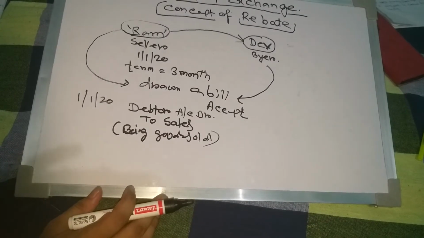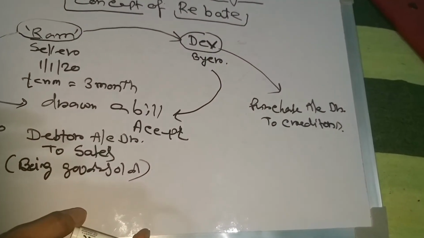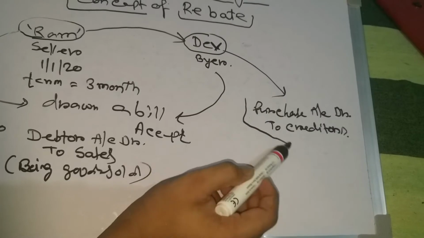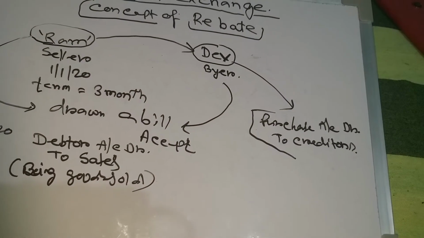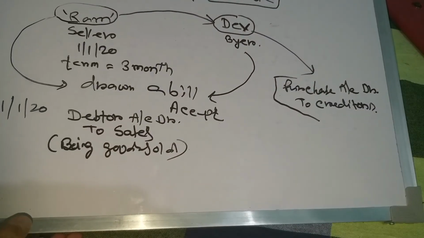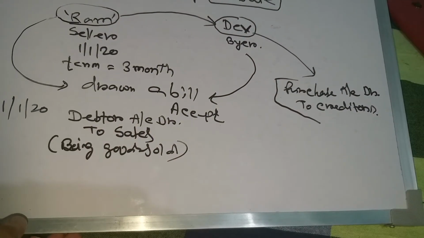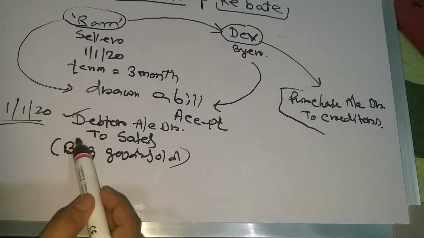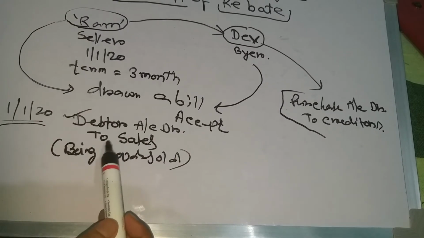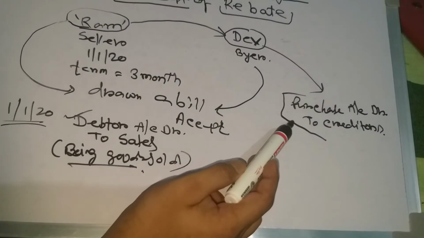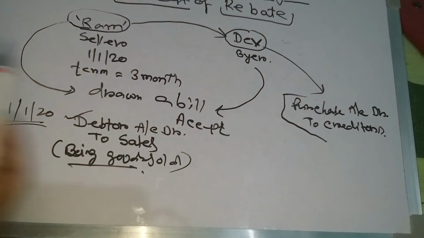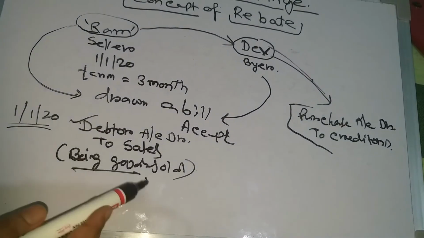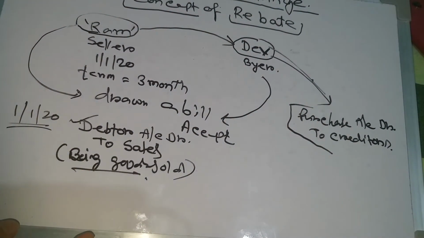And on the same day, in the books of Dev, the entry will be purchase account debit to creditors. So what will be the entry on 1st January 2020? Debtors account debit to sales, and purchase account debit to creditors in the books of Dev.